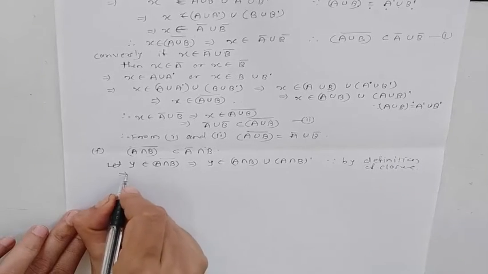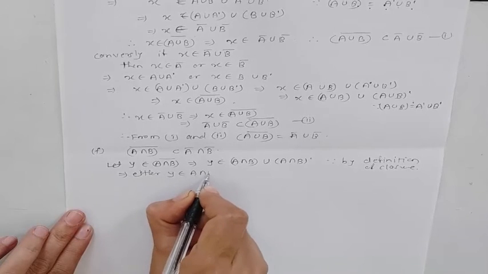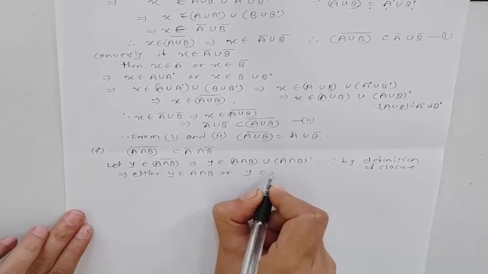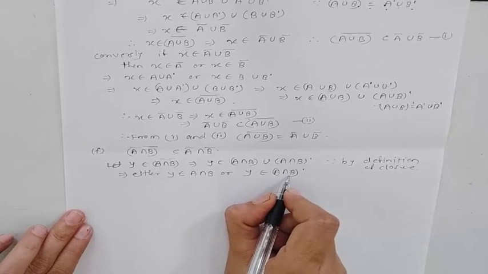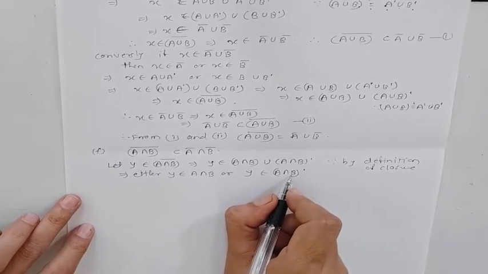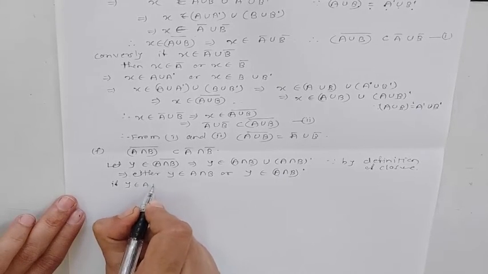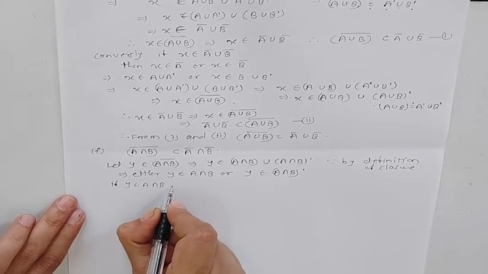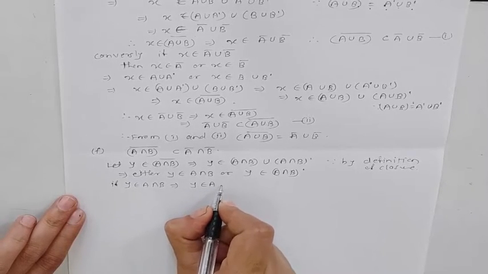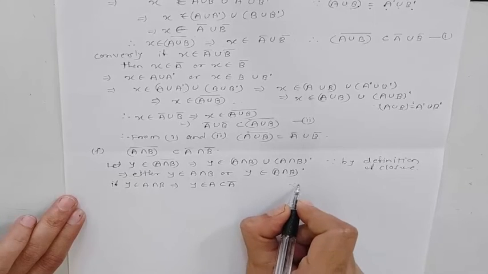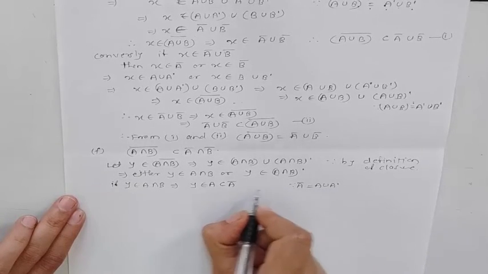This implies either Y belongs to A intersection B or Y belongs to A intersection B dash, meaning the derived set of A intersection B. If Y belongs to A intersection B, this implies Y belongs to A, and A is a subset of A bar, where A bar is equal to A union A dash. Therefore A is a subset of A bar.